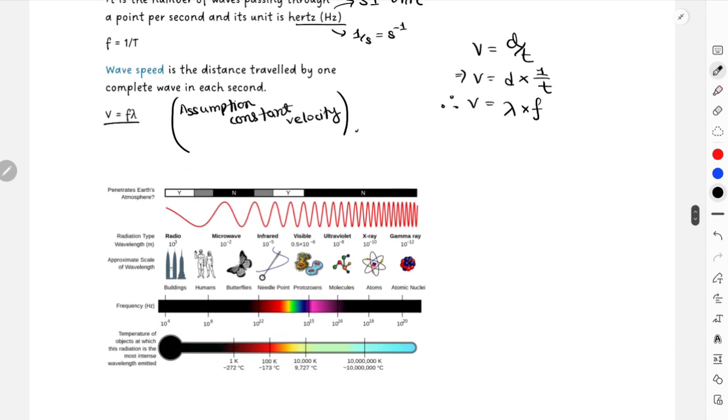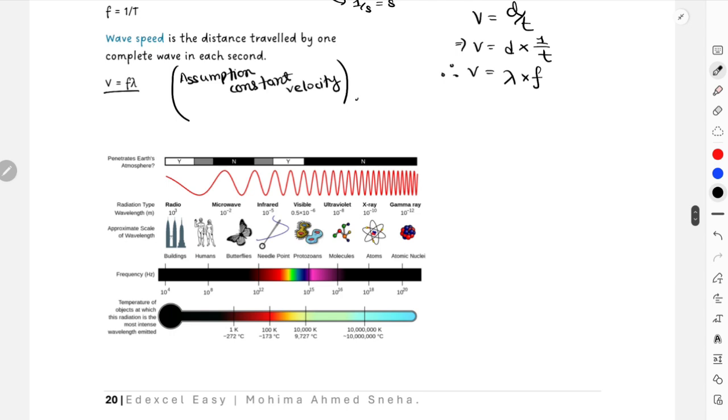Okay, other than that, now this chart is very important. Nothing too important about what other things and all. You just have to memorize the names, 7 names: radio waves, microwaves, infrared, visible, ultraviolet, X-ray, and gamma rays. These are the waves that you should remember. And then again, what happens is that down the group from radio to gamma, your wavelength decreases, but frequency